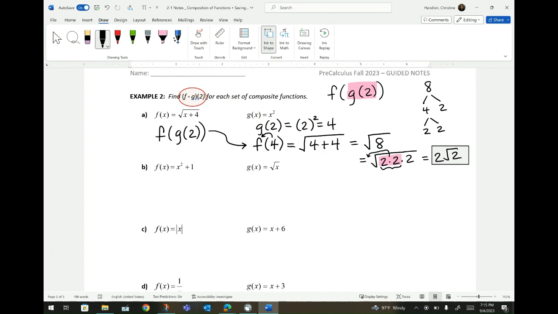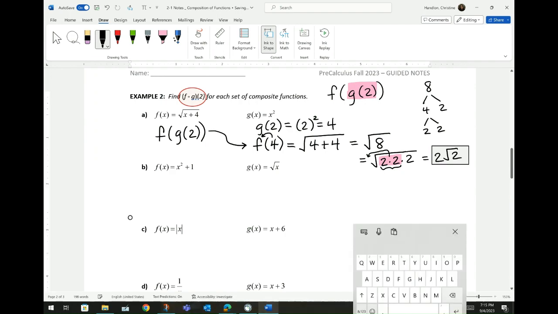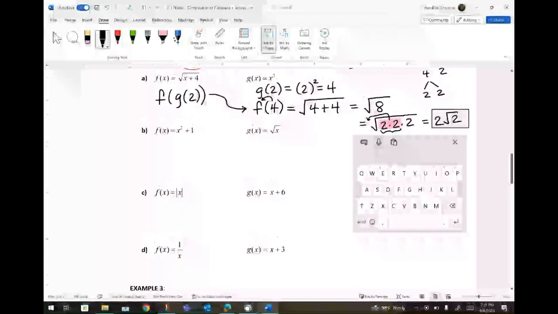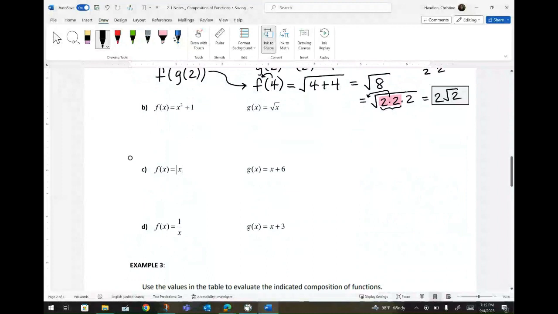Let's try it again. We are looking to evaluate f of g of 2, so we need to find g of 2 first. g of 2 is the square root of 2.